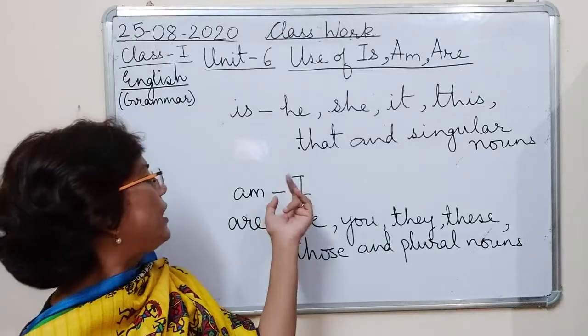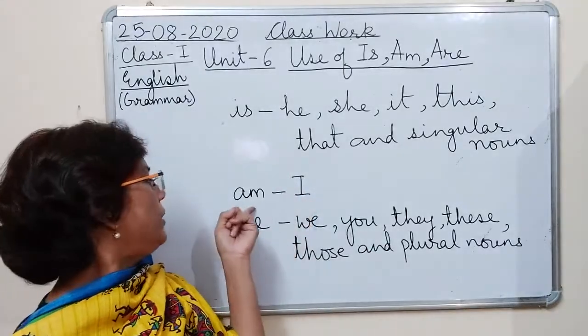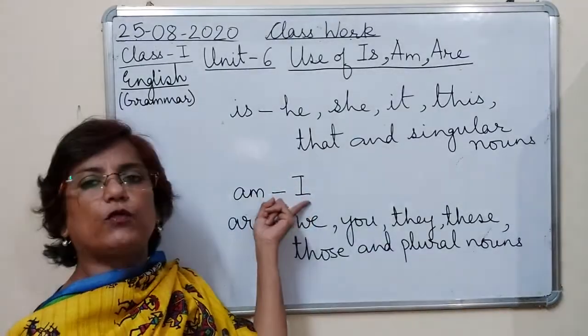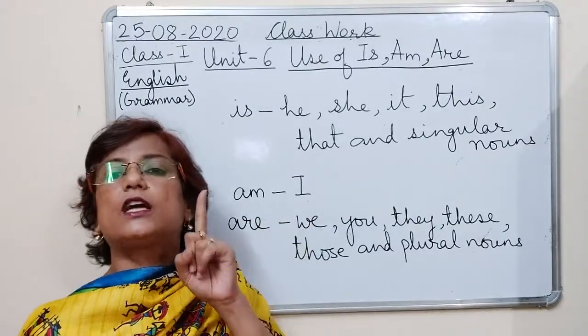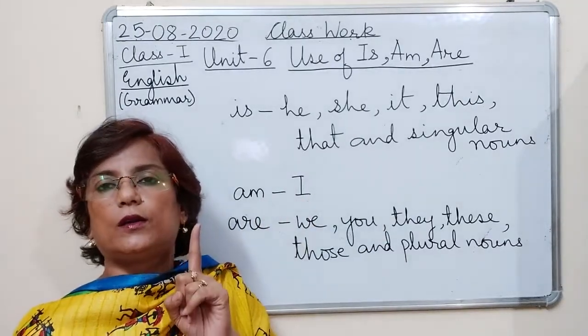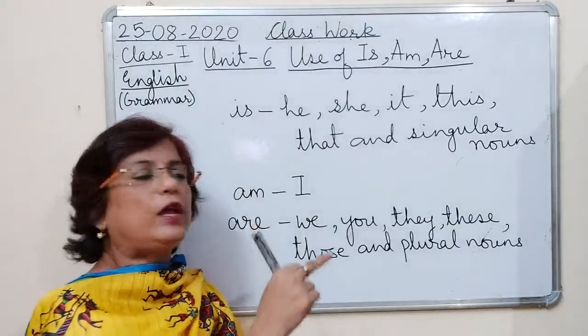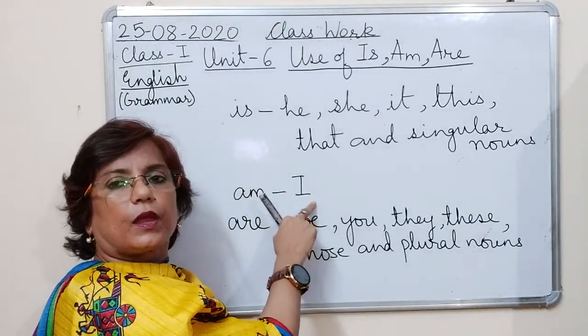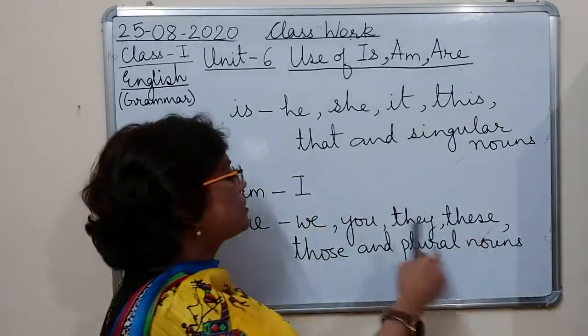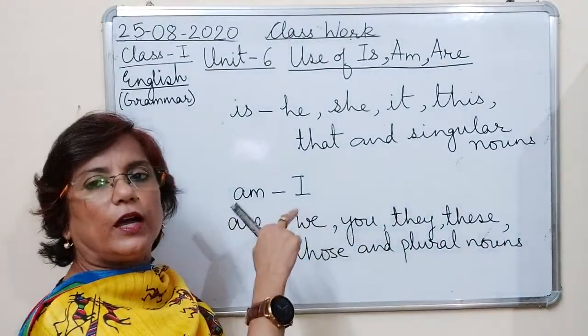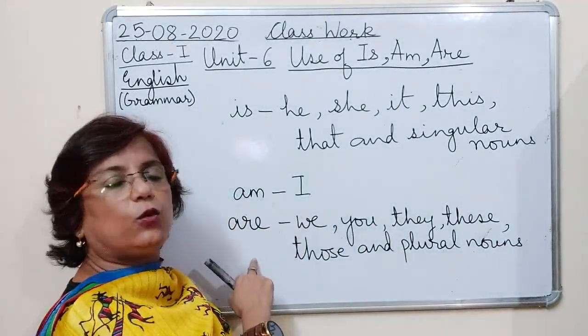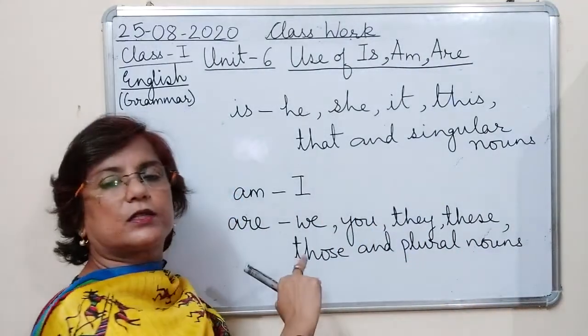जैसे मैंने बोला this word. Am is only used with this word I, because I is just one single word. Okay? तो मैंने बोला am is used with I. And since are is used with so many words, so I will say are is used with these words.